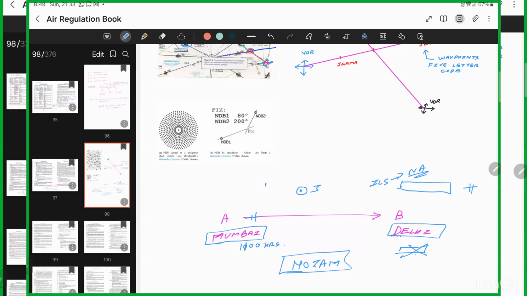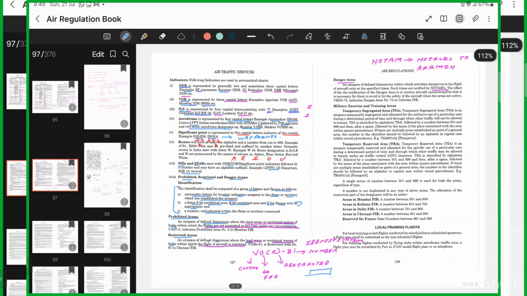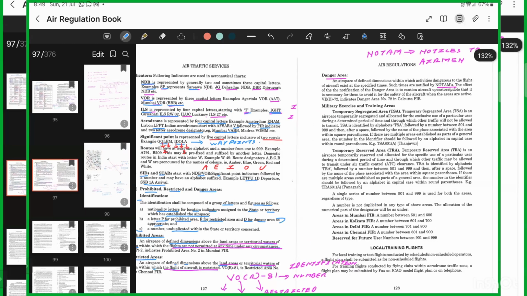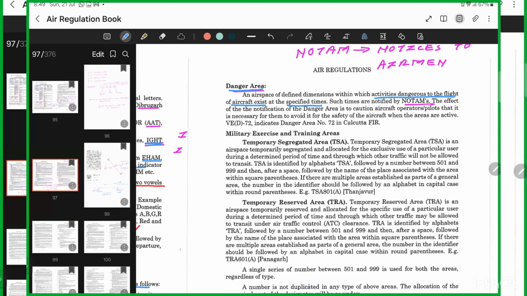Write down, NOTAM means notices to airmen. There are different types of NOTAM, we will see that later. NOTAM, notices to airmen. Activities dangerous to the flight of the aircraft exist at the specified time.